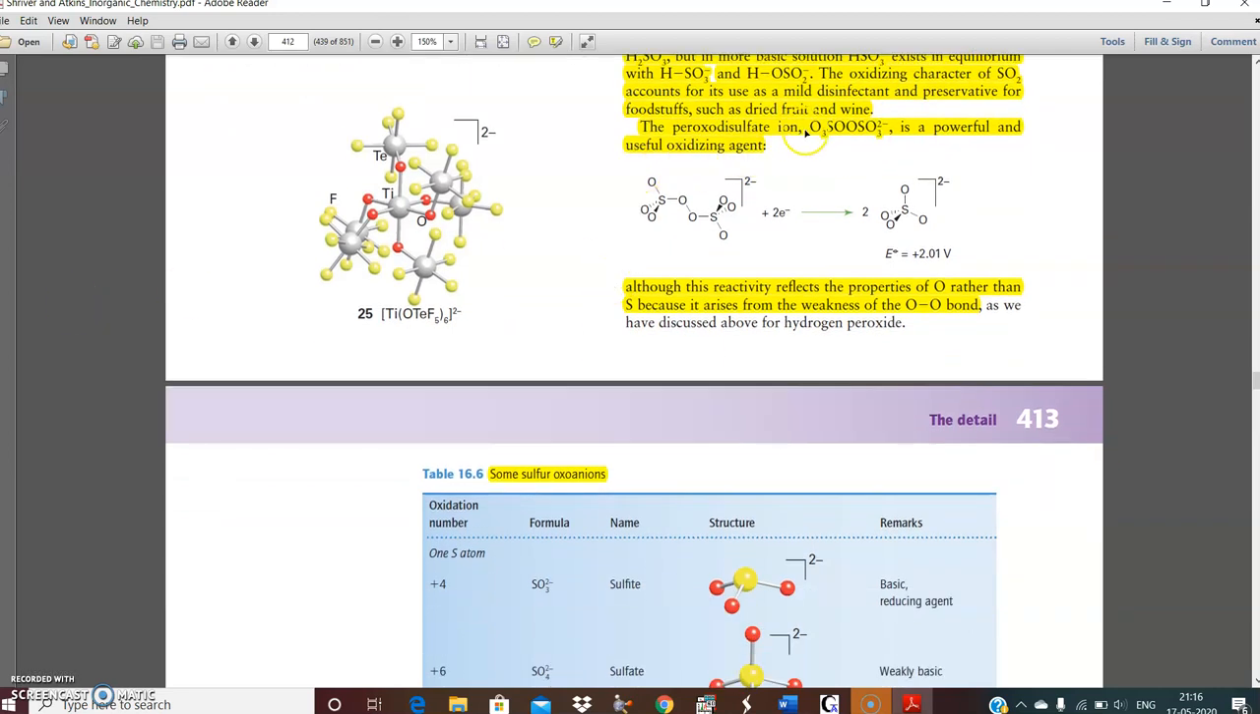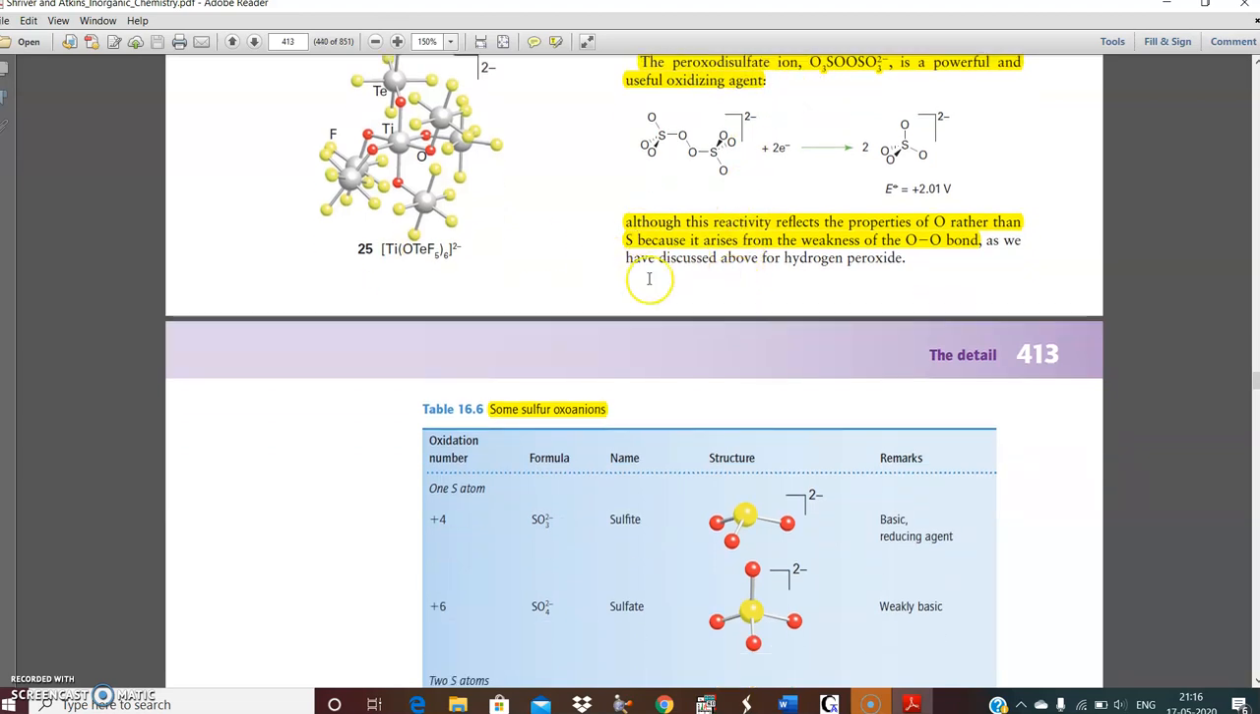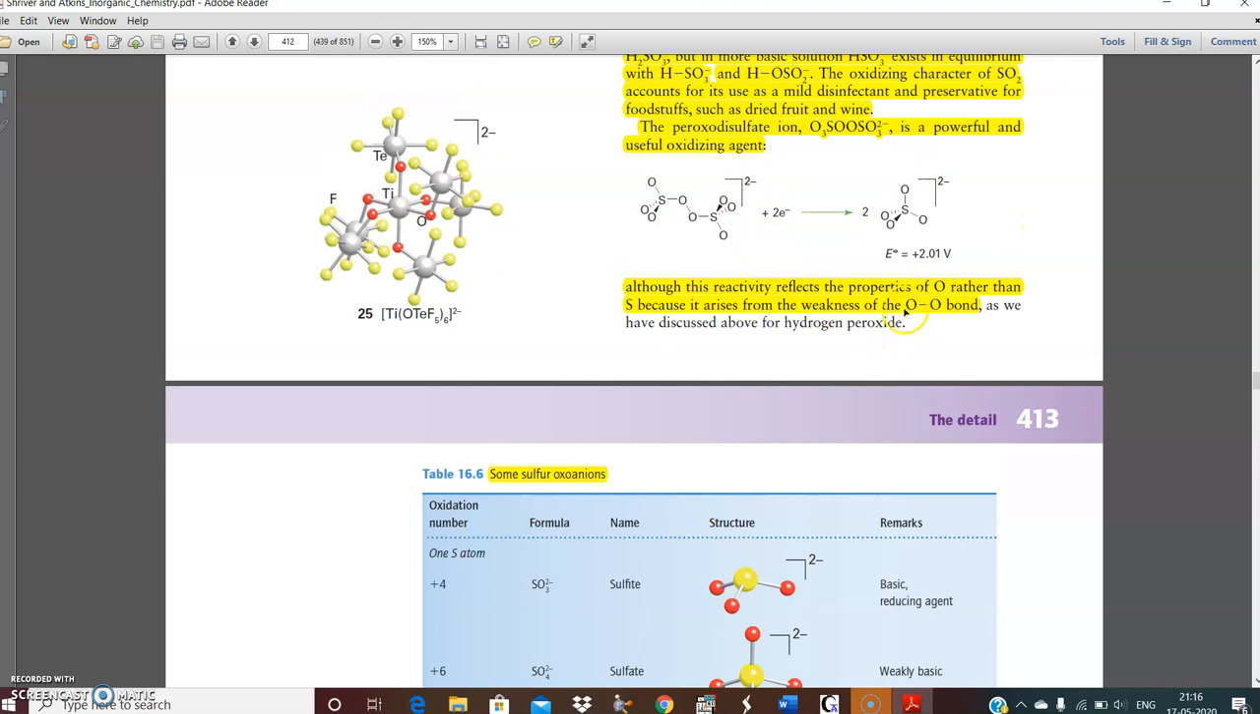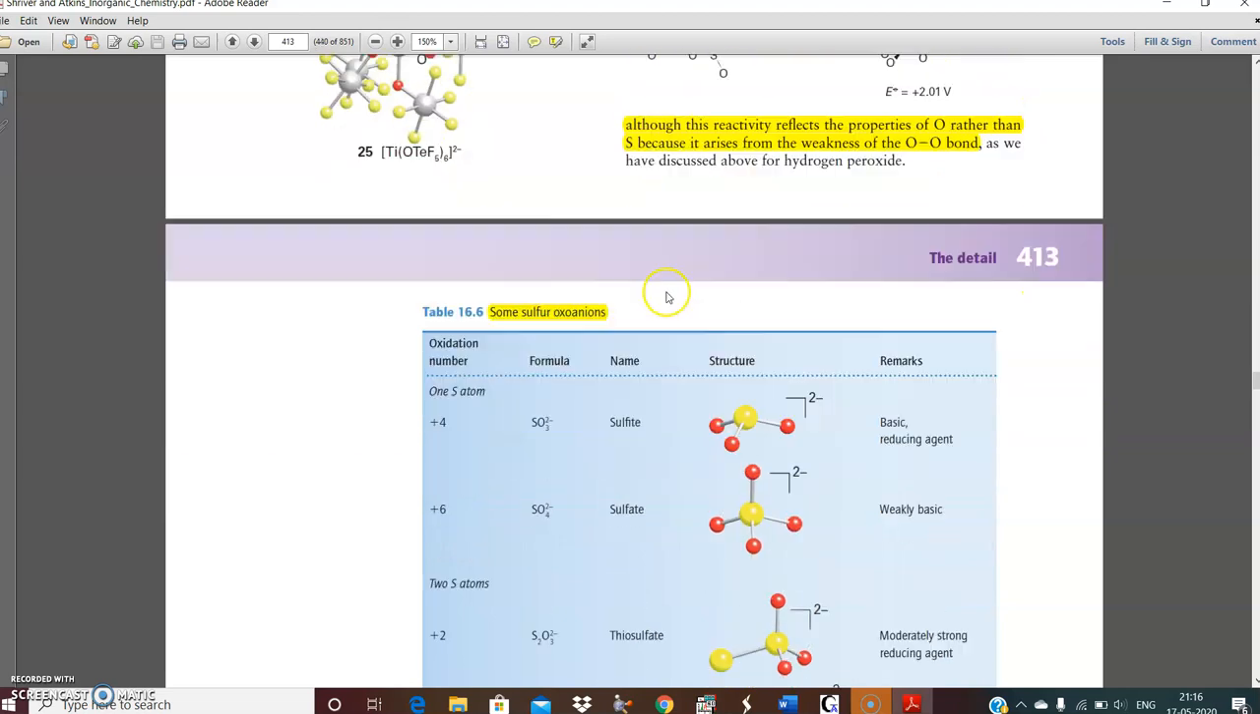The peroxodisulfate ion is a powerful oxidizing agent. Out of these peroxo sulfur acids, we need two. One is peroxomonosulfuric acid, next is peroxodisulfuric acid. Peroxomonosulfuric acid is known as Caro's acid, and peroxodisulfuric acid is known as Marshall's acid. Sometimes, instead of peroxo, they can be named as permonosulfuric acid or perdisulfuric acid. They are named so because they contain a peroxide linkage.